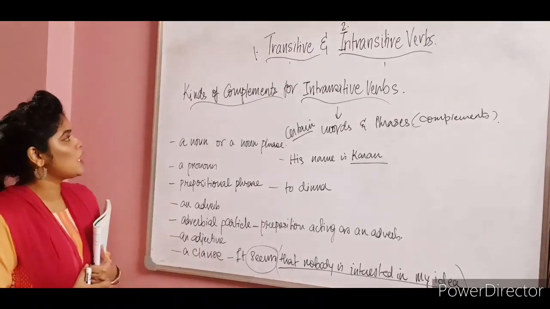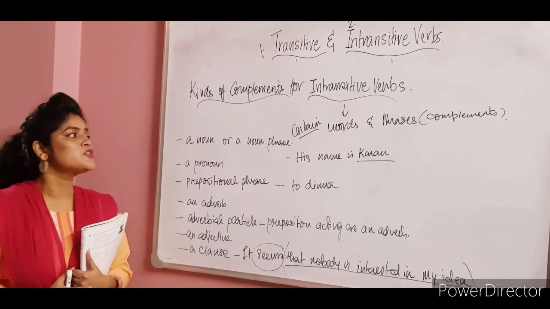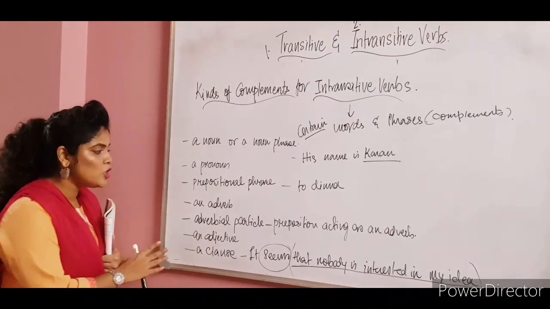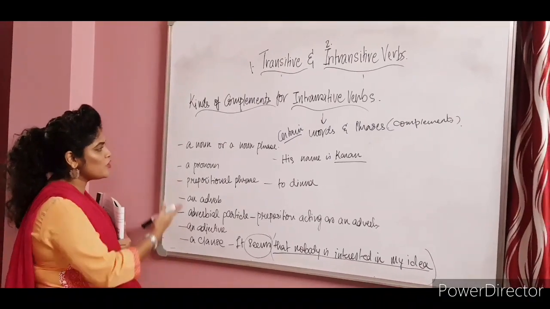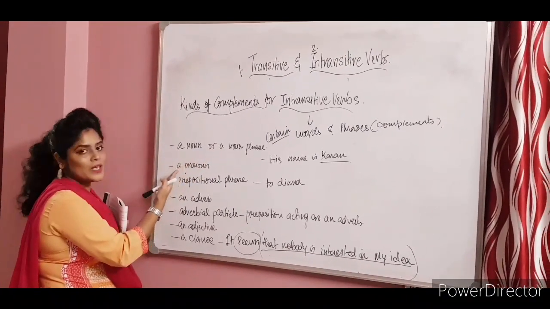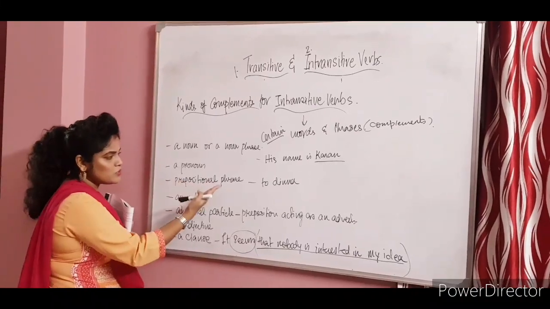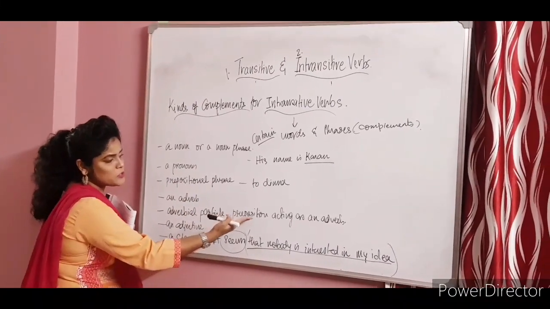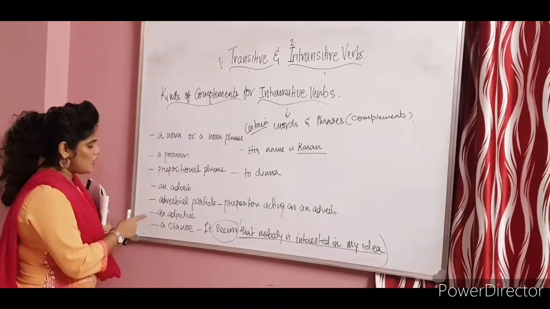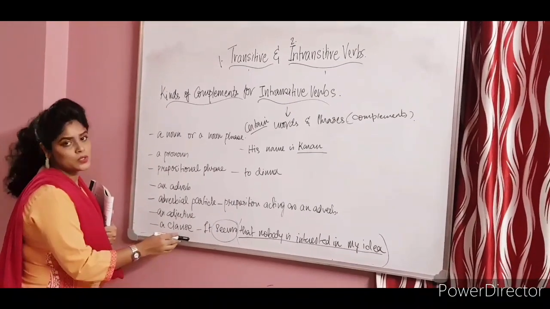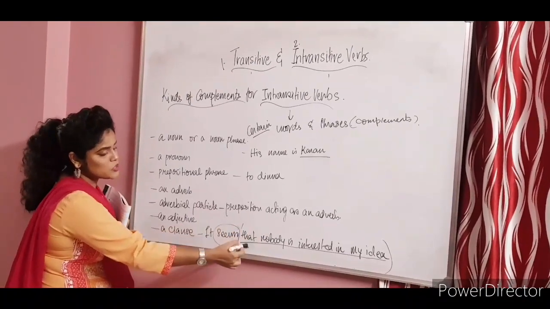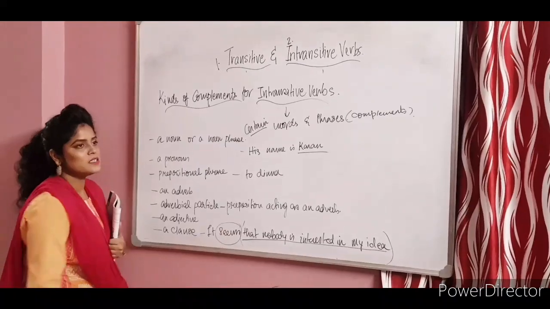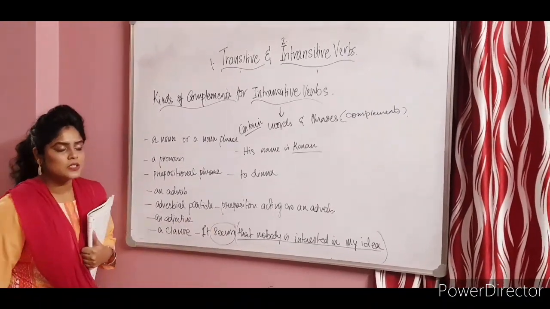So these are the kinds of complements that can come after the intransitive verbs. Now children, I would like you all to have a look at all the ones over here: the noun or a noun phrase, the pronoun, a prepositional phrase, an adverb, an adverbial particle which is a preposition acting as an adverb, an adjective, and a clause, which usually starts with that. So that is completely a clause.